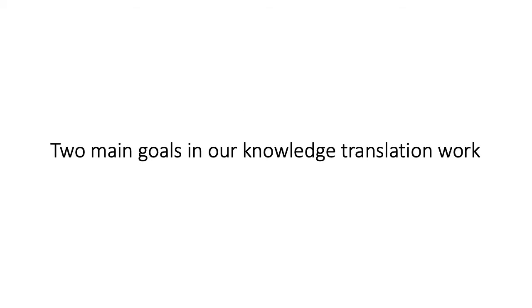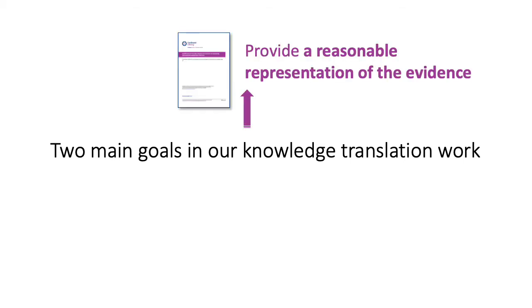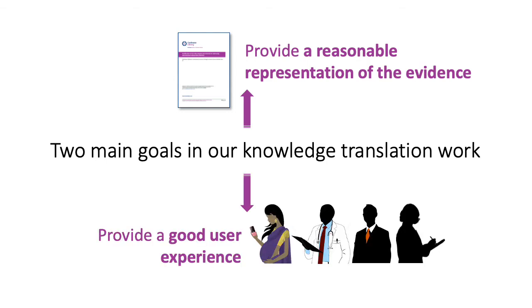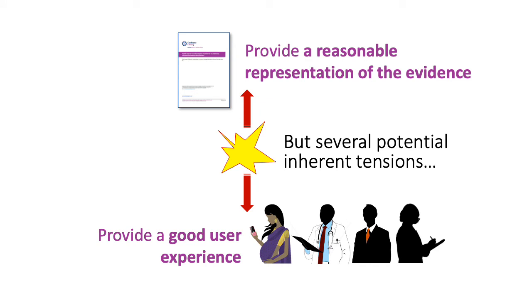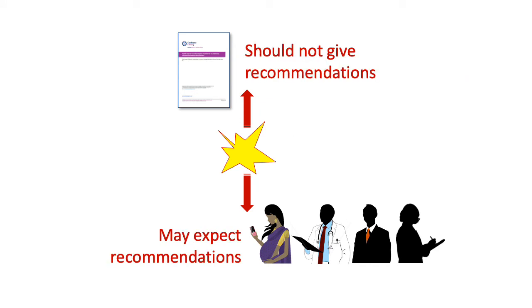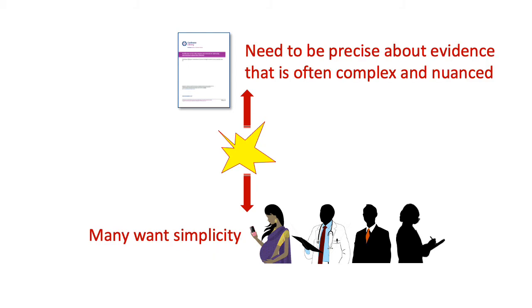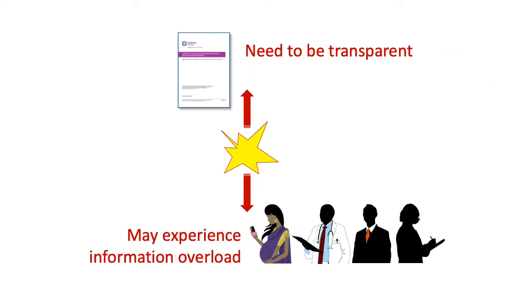There are 2 main goals in our knowledge translation work: to provide a reasonable representation of the evidence and to provide a good user experience. But there are also a number of potential inherent tensions with this. Users of our evidence may expect recommendations, but it's important that we do not give recommendations. We are often challenged to be precise with information that is complex and nuanced, and our users may expect simplicity.